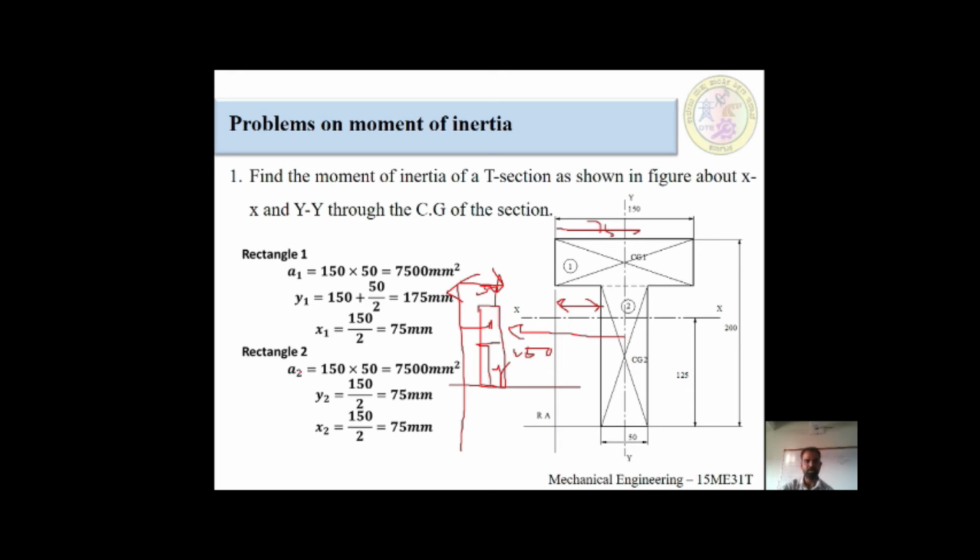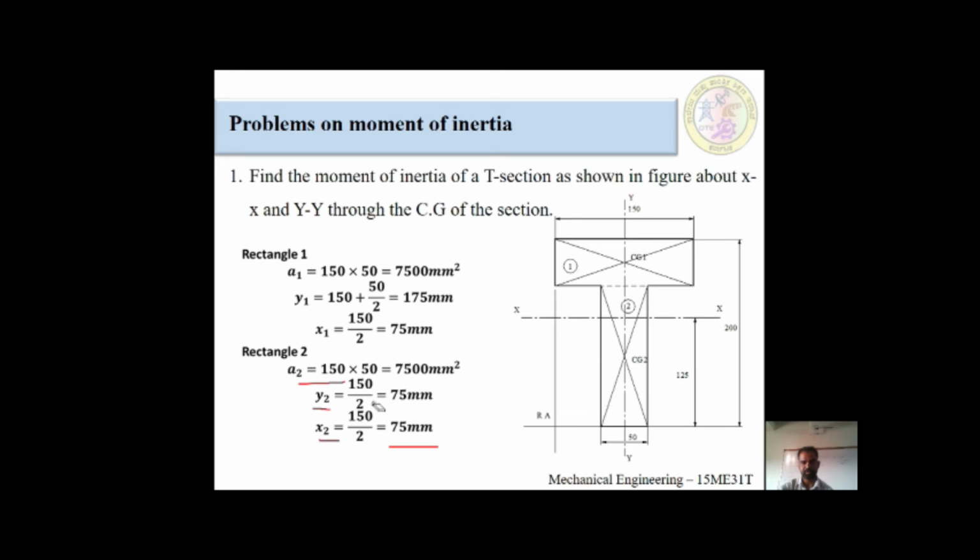Before going to that, we have to find out the area. Area is 150 into 50, which is equal to 7500. After that, the y value. Which reference do we have to take? We have to take the horizontal reference, going vertical to half of the component. This would be 150 divided by 2, which is equal to 75 millimeter. Okay, I am sure this would be very easy. After that, the x value. Which reference do we have to take? We have to take the horizontal left line. From here to half of the component is 150 divided by 2, which is equal to 75. Okay, I think you understood this well. I am erasing this one for better understanding.